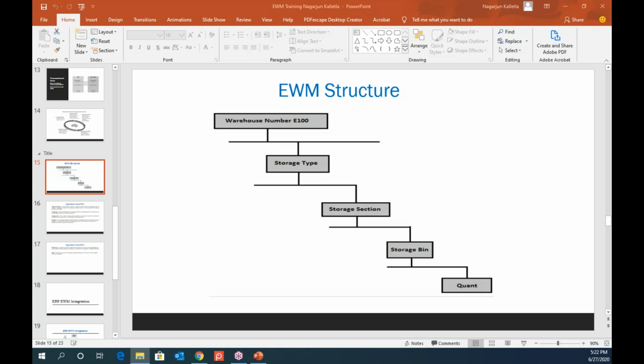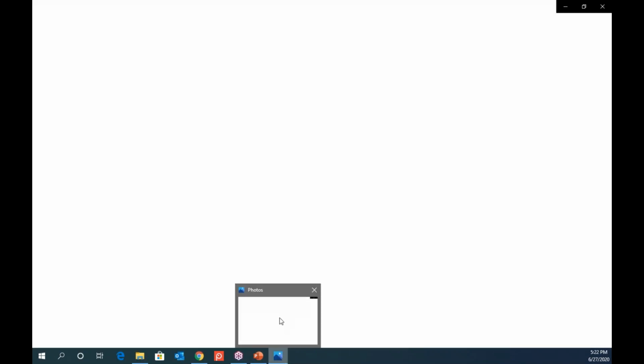So there is something called continental belts, or it can be cantilever racking, for example. I'll just show you one sample here, which is the continental belts storage type. Okay, the image is taking some time.